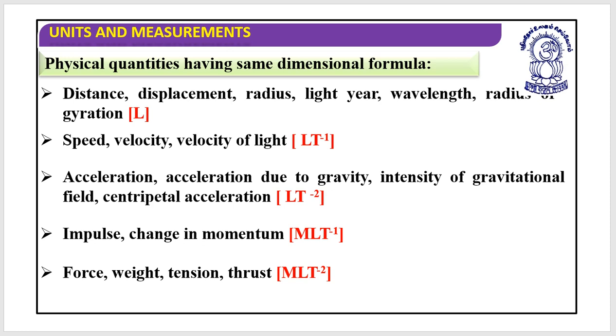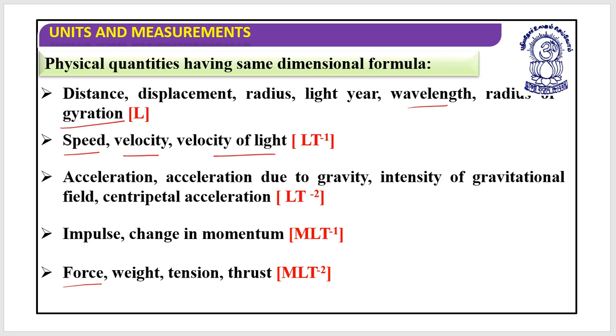So you just go through this. Do not try to remember it. Just go through it once, twice, or thrice in a day, and slowly you will remember this. Yes. So just look at this. There are certain quantities. We know that distance, displacement, radius, light year, wavelength, and radius of gyration are all dimensions of length. Same way, speed, velocity, velocity of light, all these have the dimensions of velocity only. It's L1 T minus 1.